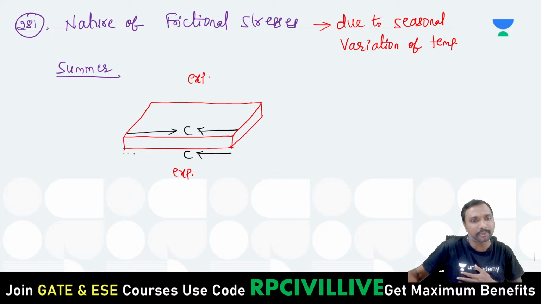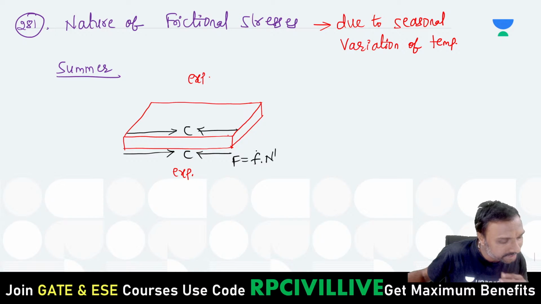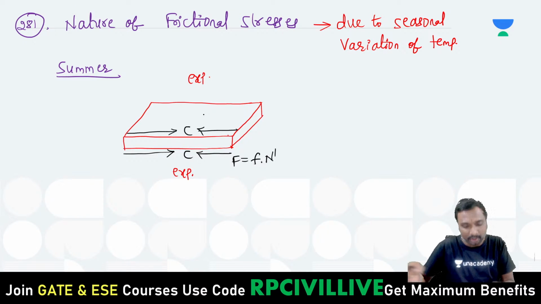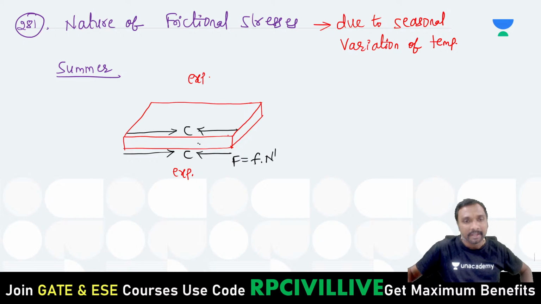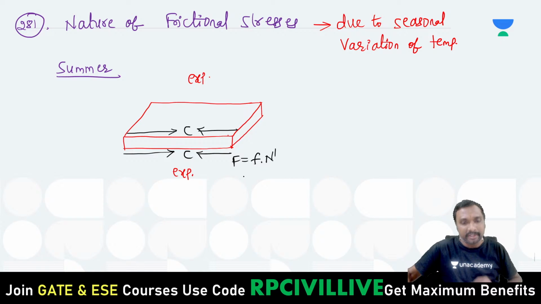What is this compressive resistance if you just observe? This is your friction, right? What is the friction? The coefficient of friction into the normal reaction. What is the normal reaction? Yes, compressive. So expansion at the top and bottom will be resisted by this compressive resistance, obviously. So who will be acting as this compressive resistance? That friction only will be acting in the form of compression. So it is the coefficient of friction into the weight divided by 2, if you just observe.